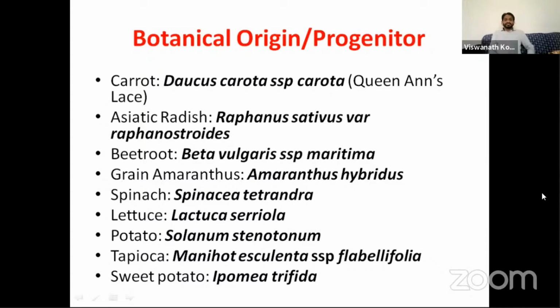So tapioca was originated from Manihot esculenta subspecies flabellifolia, and sweet potato was originated from Ipomoea trifida. Still there is a lot of confusion about the origin of sweet potato, whether it has come directly from Ipomoea trifida or by a cross between Ipomoea trifida and some unknown species.